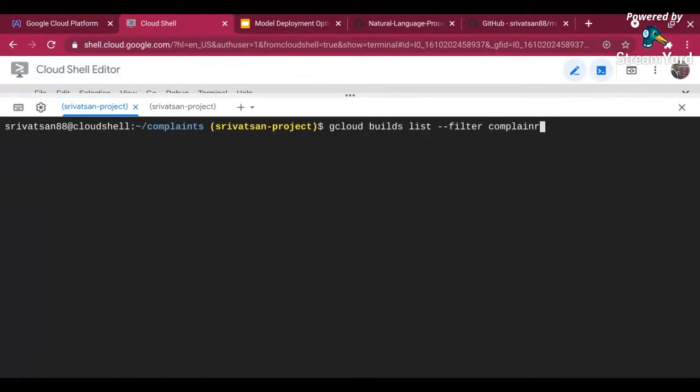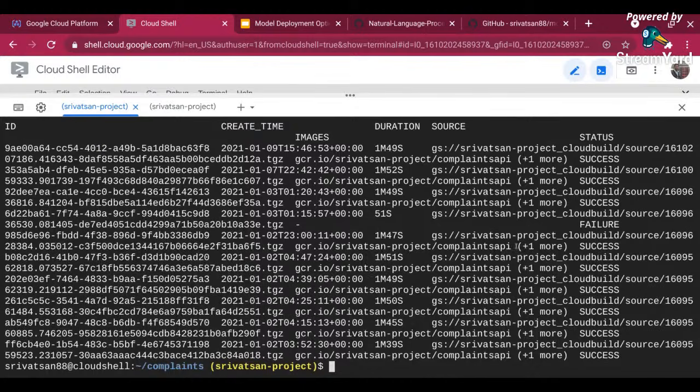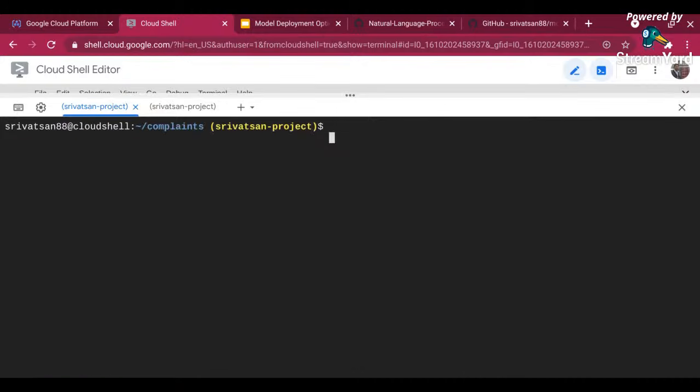I have given complaints API as the name, so I'm just giving complaints over here. It can be a partial name, and it will show all the containers I have. This was the latest one on 9th Jan, and this is the container ID. I'm just going to copy the container ID. So this is how you look at all the containers you have created.